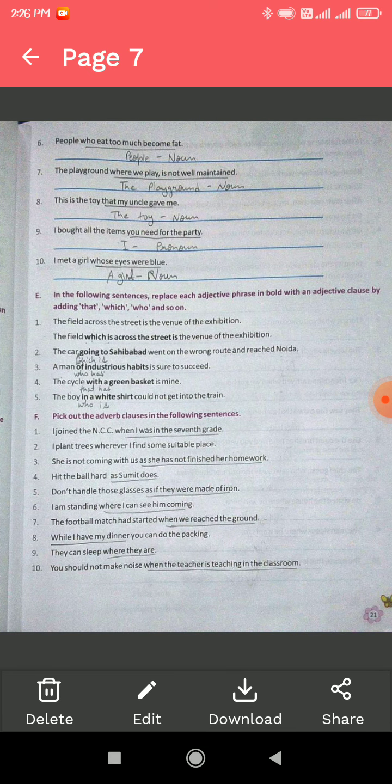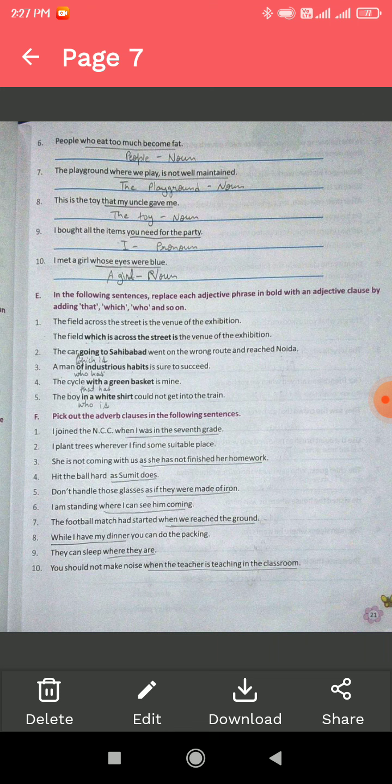People who eat too much become fat. The noun is people. Sorry, the noun is people. The playground where we play is not well maintained. The noun is the playground.